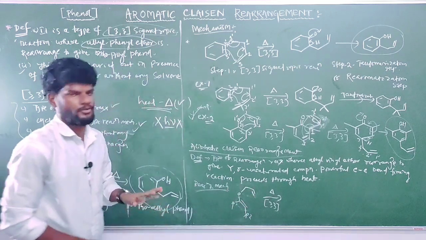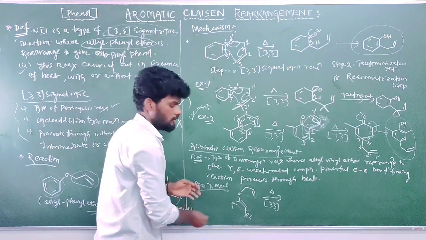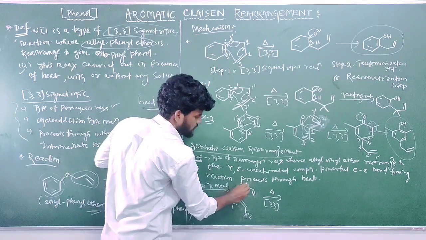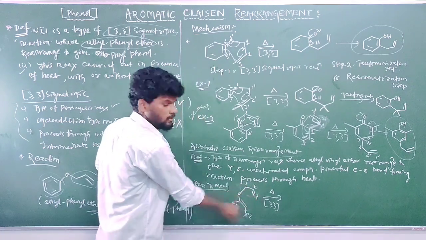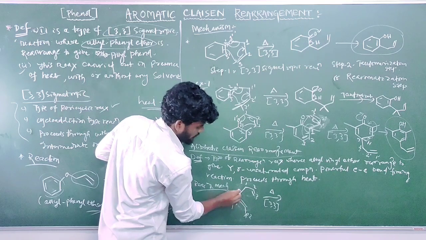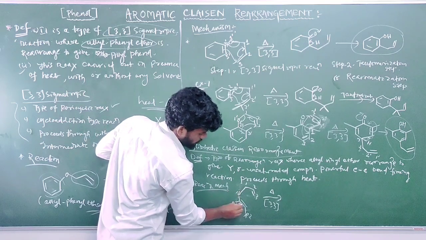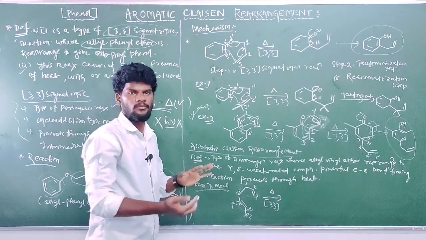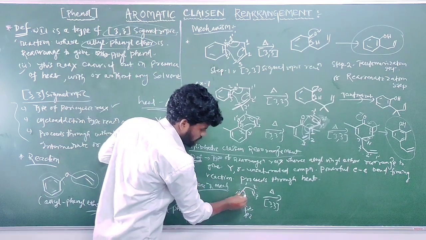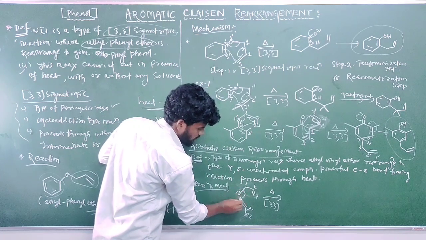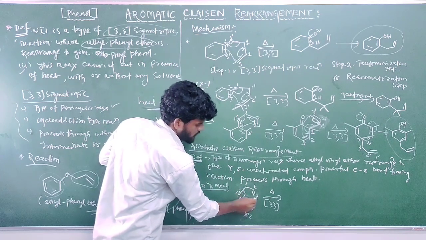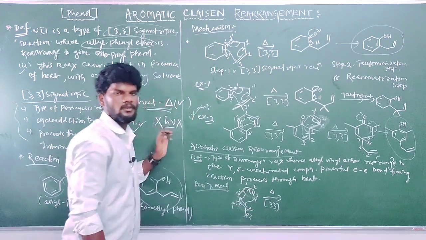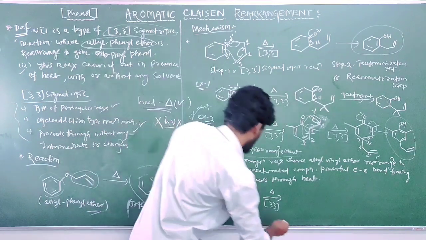Numbering is important. This is the polar oxygen-carbon bond; start from there: 1, 2, 3, ending with the double bond, and on this side 1 dash, 2 dash, and 3 dash, ending with the double bond. It is a cyclic reaction mechanism. This bond moves over to the polar bond, breaking it to form a carbon-oxygen single bond. Now this bond attacks the 3 position, and this bond moves over to the 1,2 position to form a double bond.